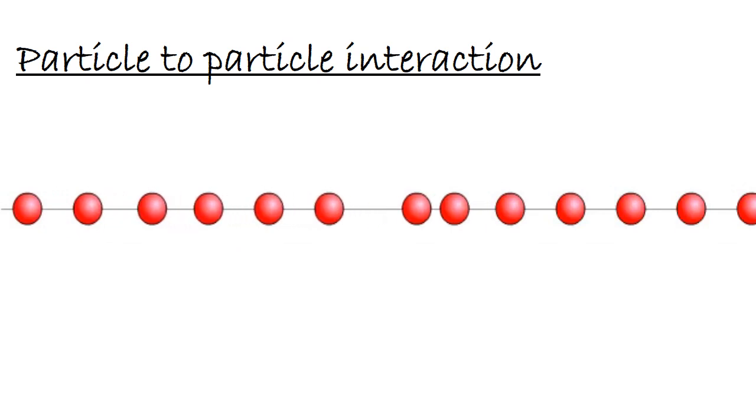When you're studying waves, it is very important to know about the particle to particle interaction in that wave. Consider the medium as a collection of interacting particles. The medium is composed of parts that are capable of interacting with each other. The interaction of one particle of the medium with the next adjacent particle allows the disturbance to travel through the medium.